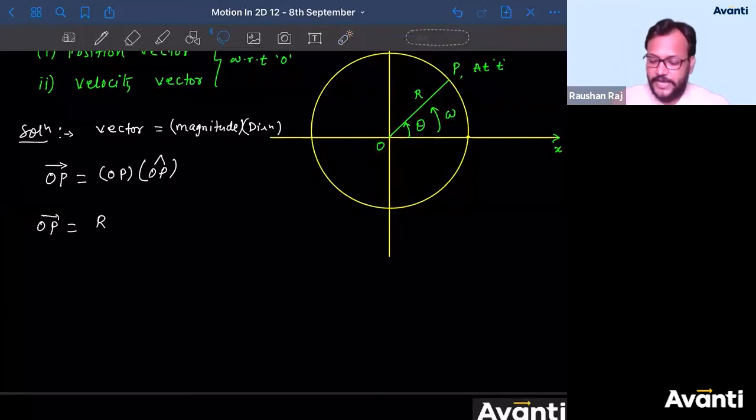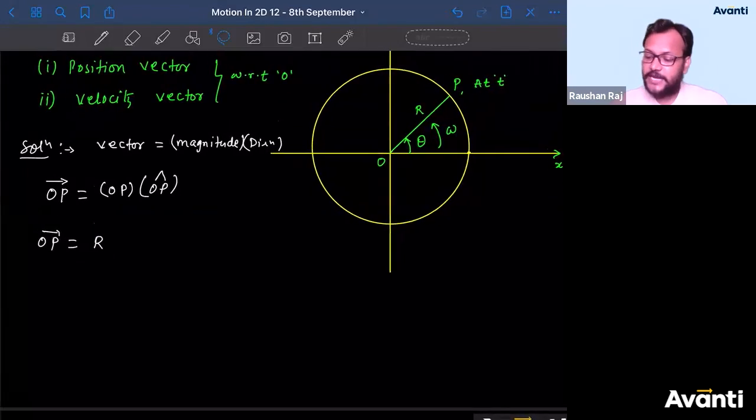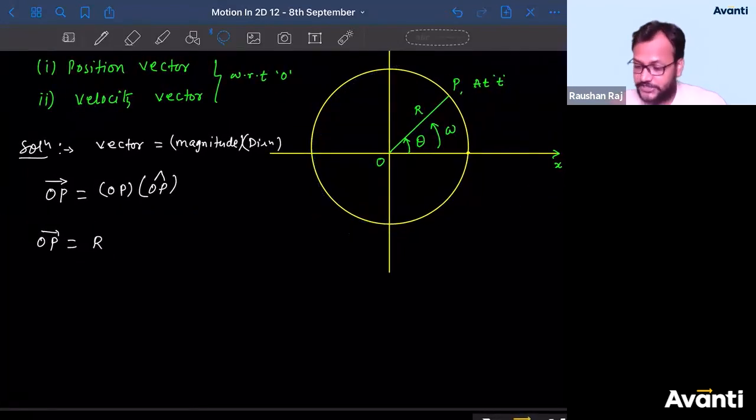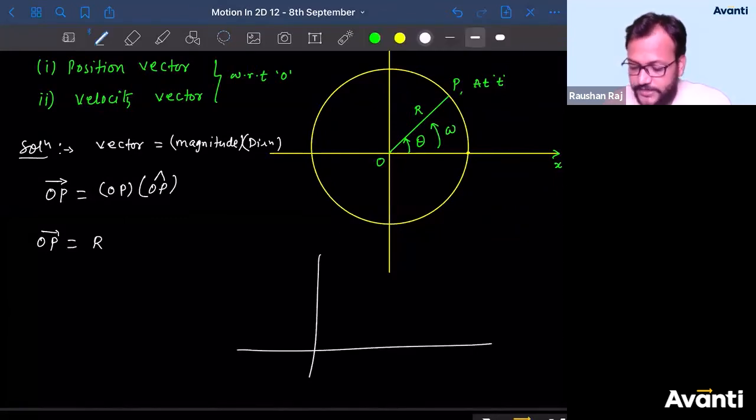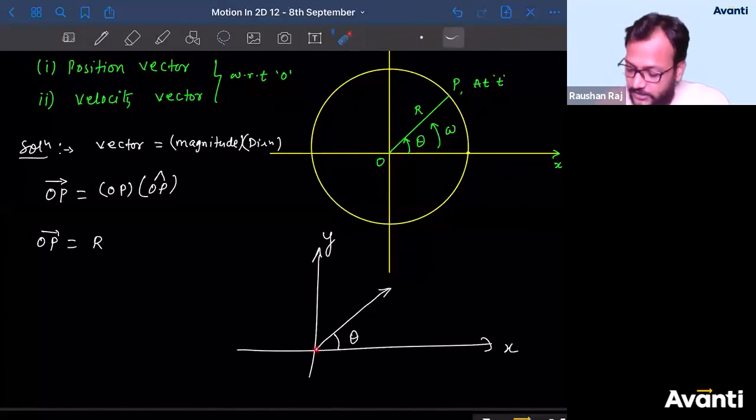Now, how do you write unit vector in Cartesian components? If you are having, this is x-axis, this is y-axis, and there is a direction like this, which is making an angle theta with x and y. Tell me, what is the unit vector of this vector?